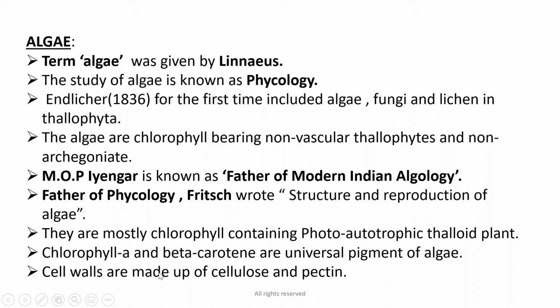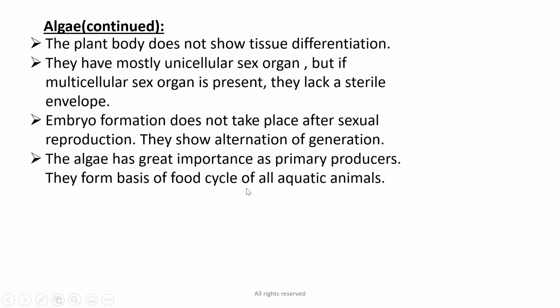Cell walls are made up of cellulose and pectin. This is very important from the point of view of exams. The cell wall of algae is made up of cellulose and pectin. The plant body doesn't show tissue differentiation. They have mostly unicellular sex organs, but if multicellular sex organs are present, they lack a sterile envelope.